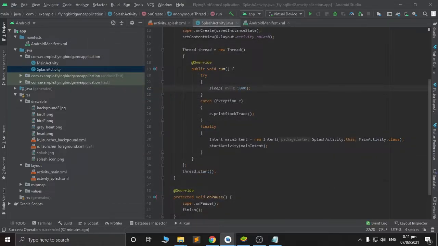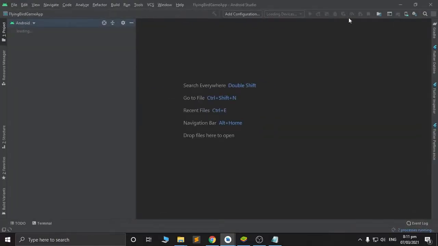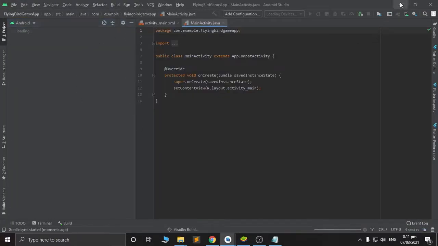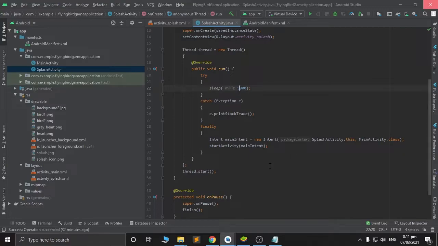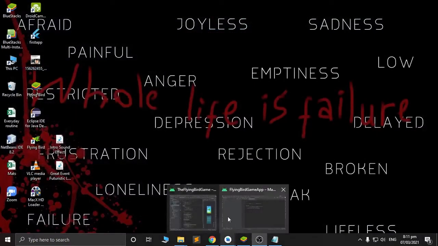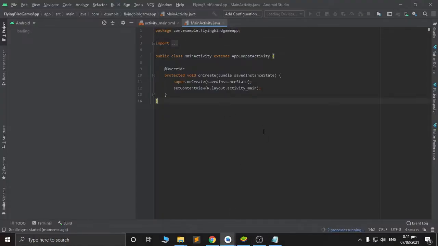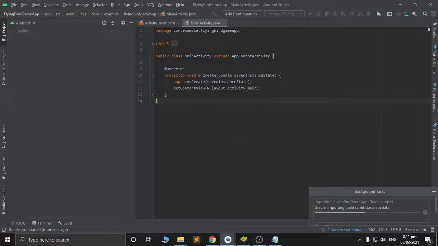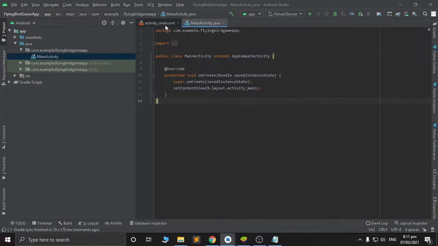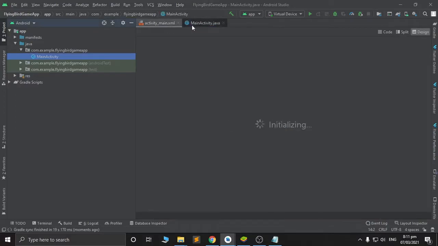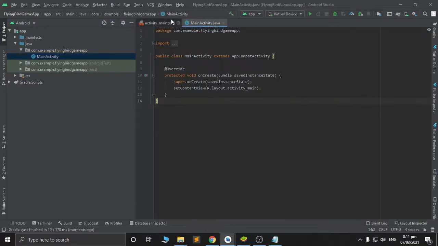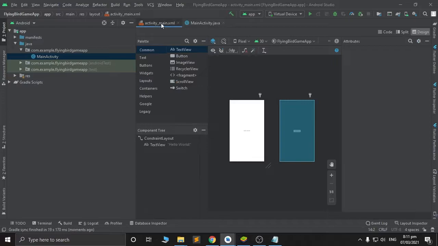Okay, we will wait for Gradle. I will close this tab of Android Studio. Okay, let's wait for Gradle to build. As you can see, the project created activity main, Java and XML. The XML file is for design. This is for functionalities. So let's go for XML design.